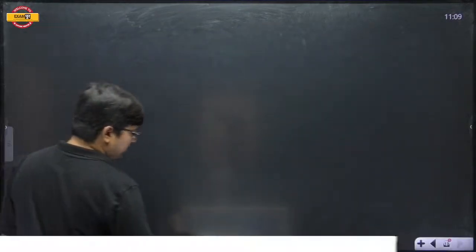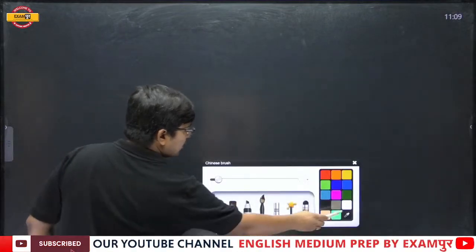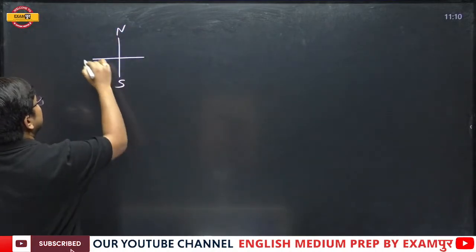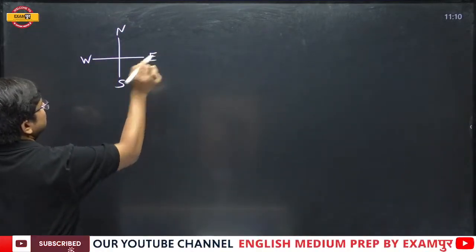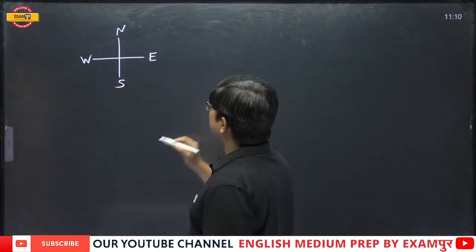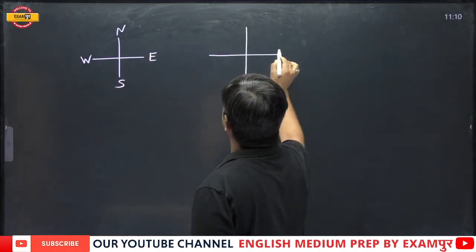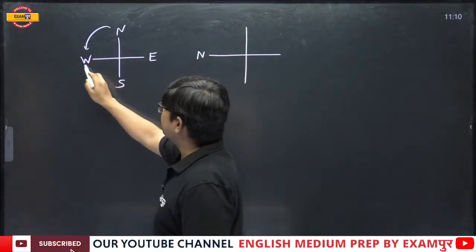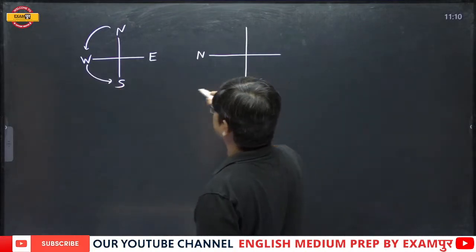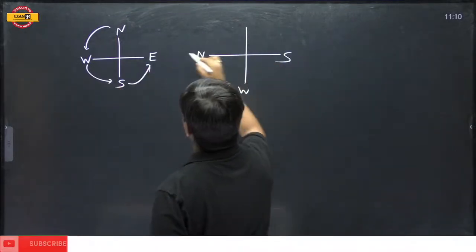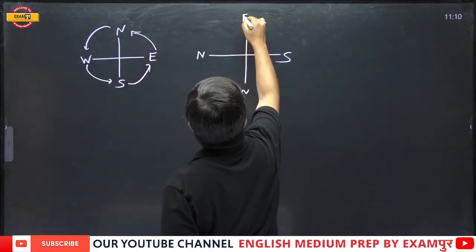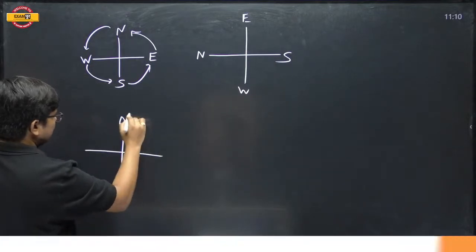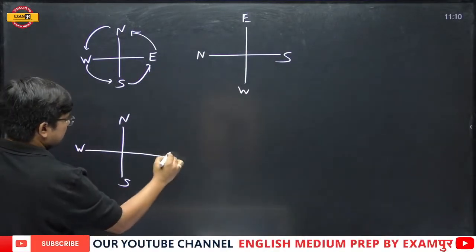Now, see, for example, my dear students, if you all are well aware, north, south, west, east. Okay. Now, if due to some reason, north comes over here. Okay. So all the directions will mutually rotate. Now west will be coming over here, south will be coming over here, and east will be coming over here. All right, everybody, and vice versa will also happen. North, south, west, and east.